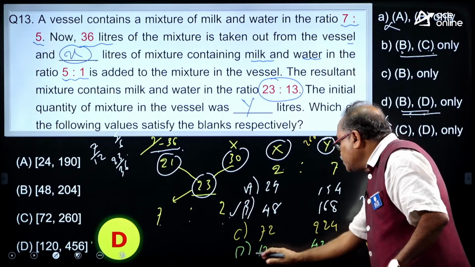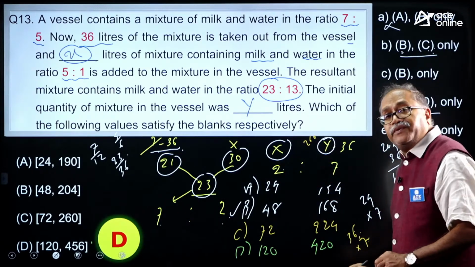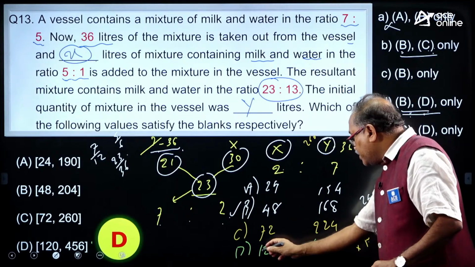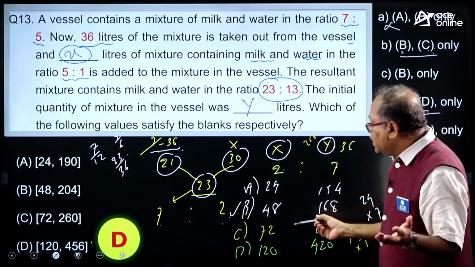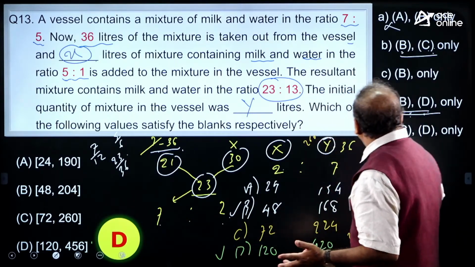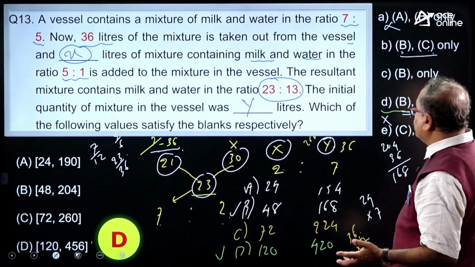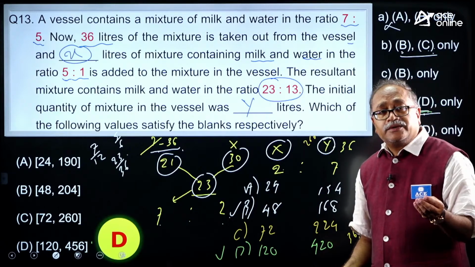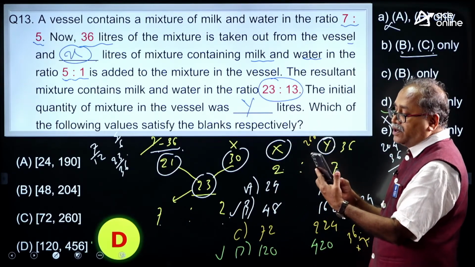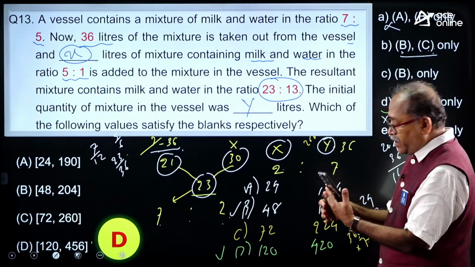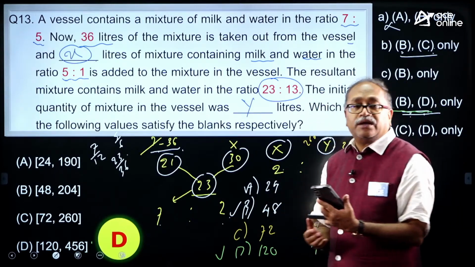Are these two in the ratio of 2:7? So, I cancel this, and with 6 2 and with 6 7, yes, that is right. So, therefore, B and D. Option choice D is your answer. Beautifully answered, my dear friend. That is what this type of questions are. So, option D is the answer.